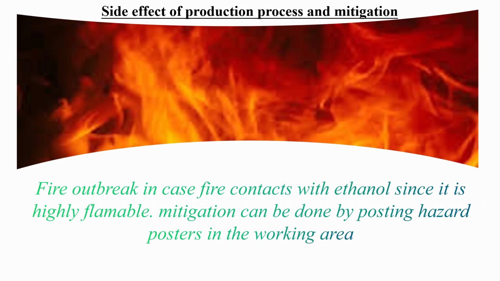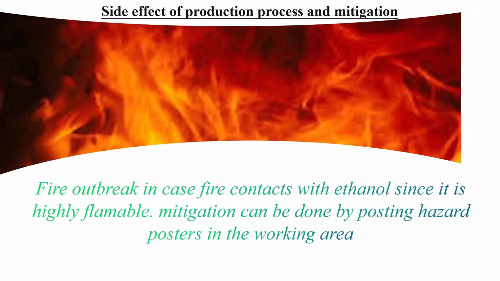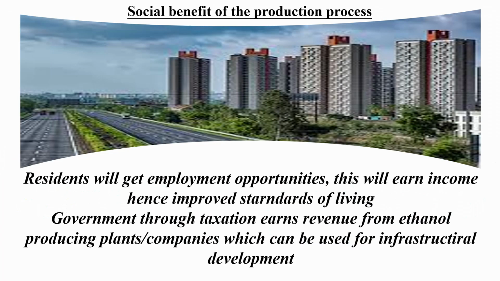Then, we also need to identify the social benefit of the process of production, and then we need to state the effect or the impact of the social benefit that we have mentioned. For example, residents will get employment opportunities. This will earn income, hence improved standard of living of the residents.